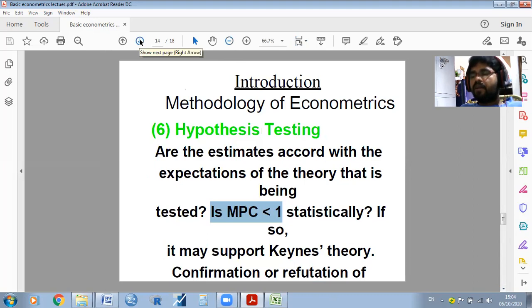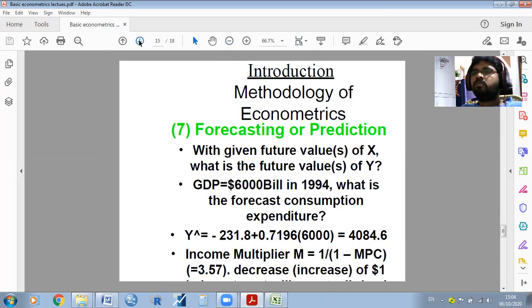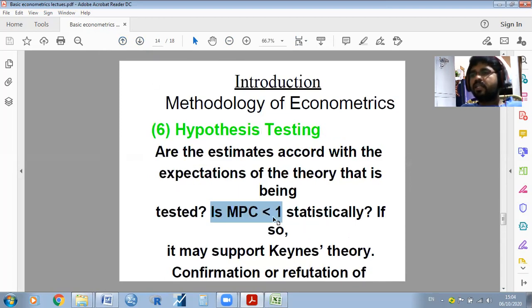So here, after estimating the coefficient values, we need to test our hypothesis. Generally, if the value lies between 0 and 1, our statement is accepted. If our results are not as per our expectations, it means that the MPC value does not lie between 0 and 1, or the theory doesn't support the particular area of interest or particular community of people, or farming community, like that.